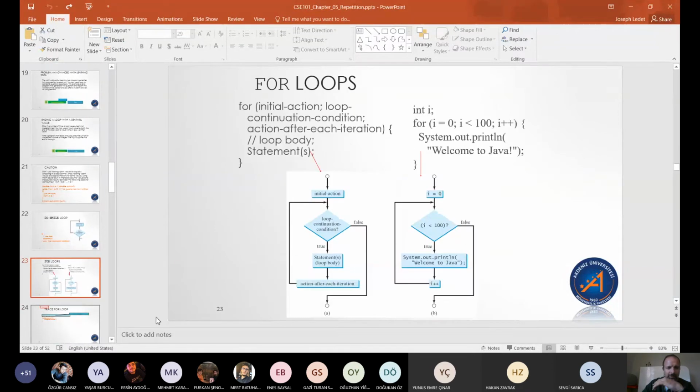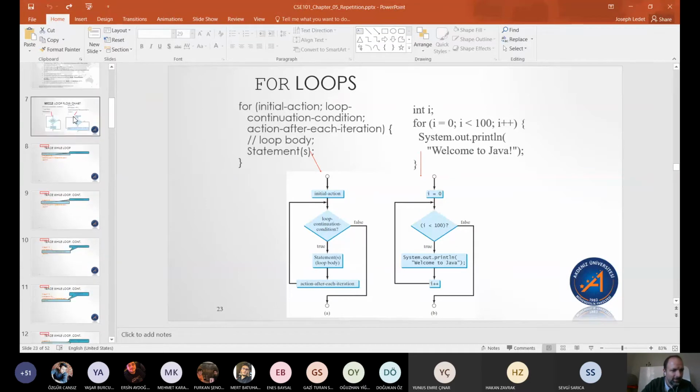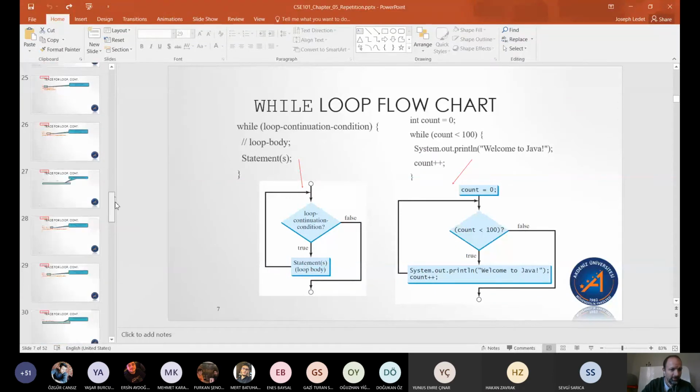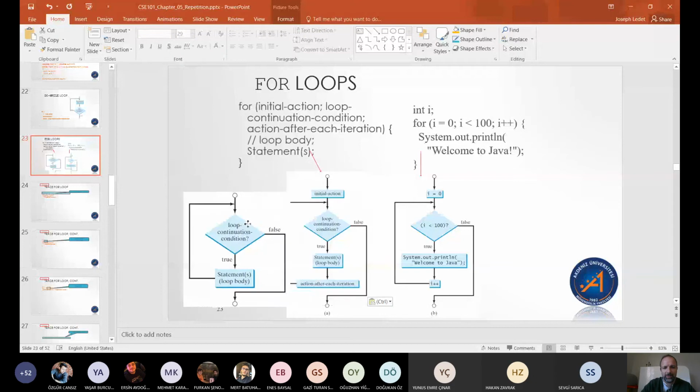Go back. I wish I could put these side by side. Maybe I can. Yeah, I can. Copy this. That's nice that I can do that. This online education may not be so bad.